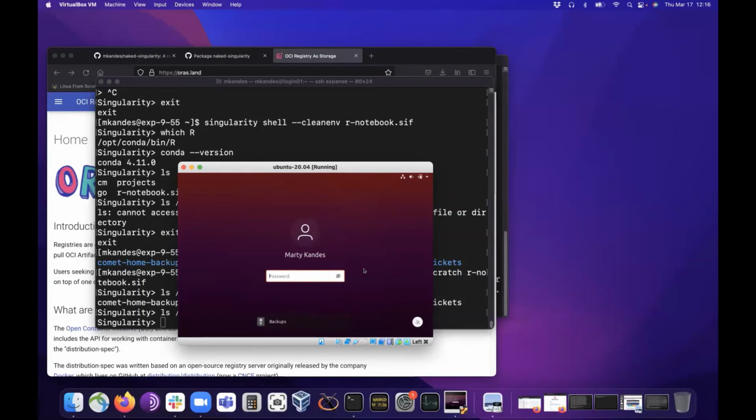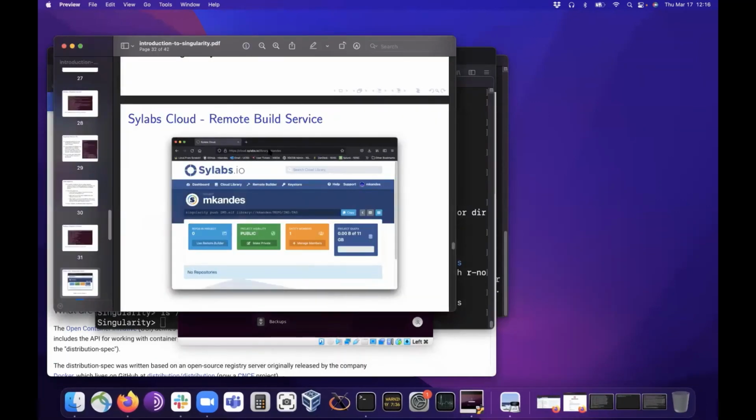So you can install VirtualBox, install Singularity in that virtual machine and build your container there, and then transfer it up to, say, Expanse and run it there. Again, I mentioned you have the Sylabs remote build service. You can try that to build your container. Those are like the two easiest things to do.